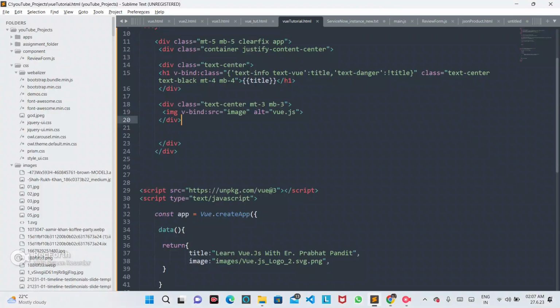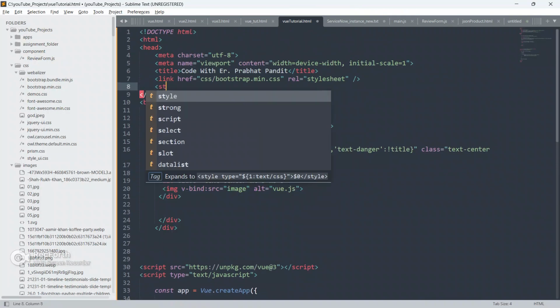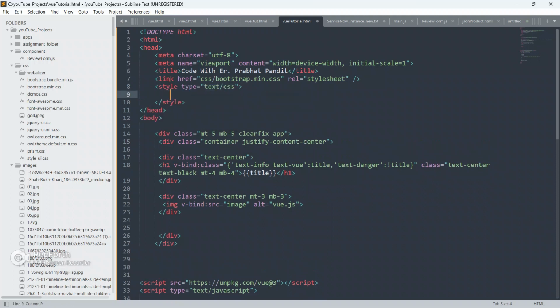See, boom, guys, we got our image here. Now let me resize the image. I'm going to create a style sheet here in the head section. So I'm going to put some style sheet here.